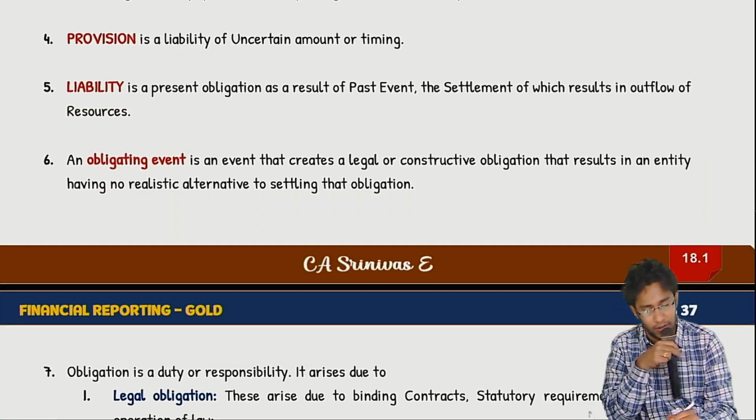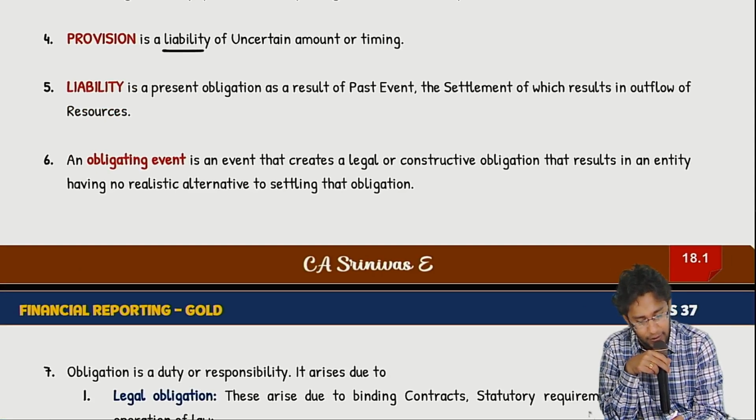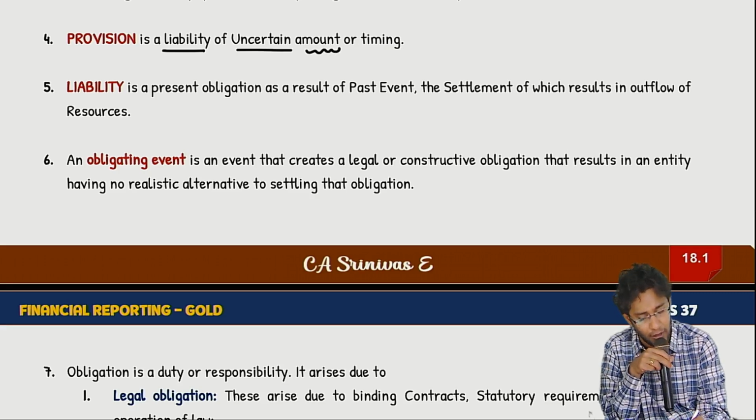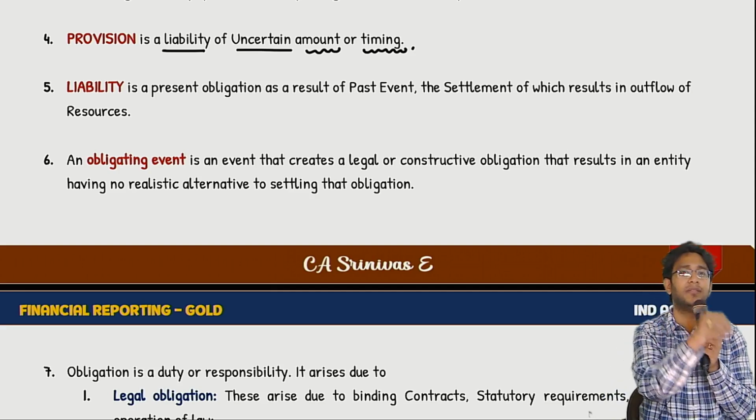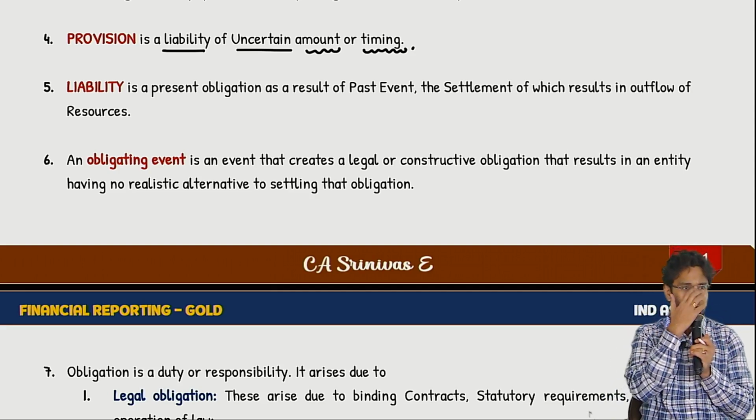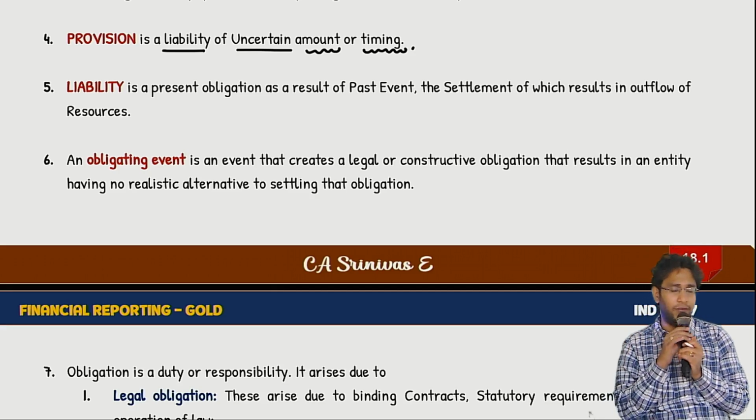A provision is defined as a liability of uncertain amount or timing. There should be uncertainty in the amount of the liability or when you are going to settle it. So a liability with uncertainty is called a provision. Fine. Come to the liability definition.